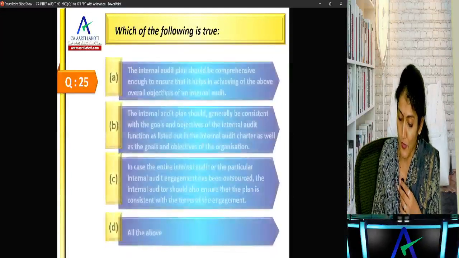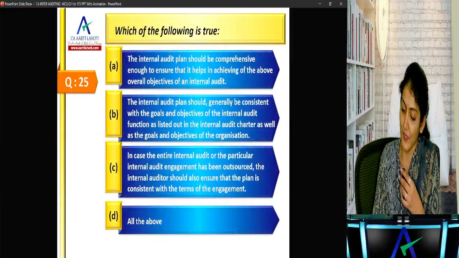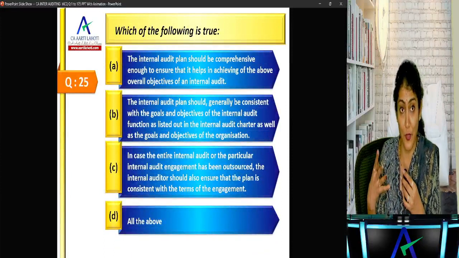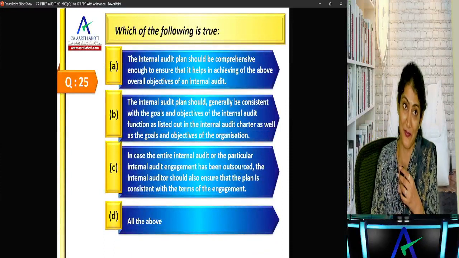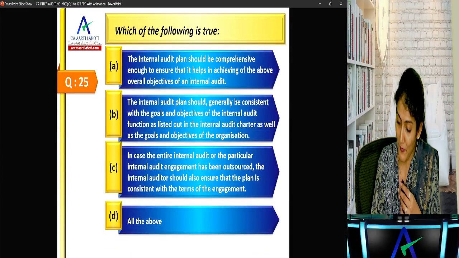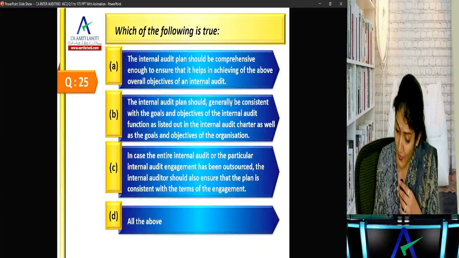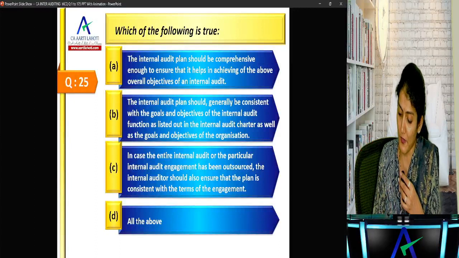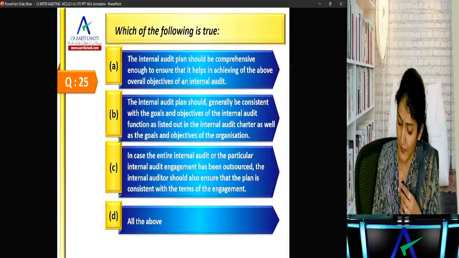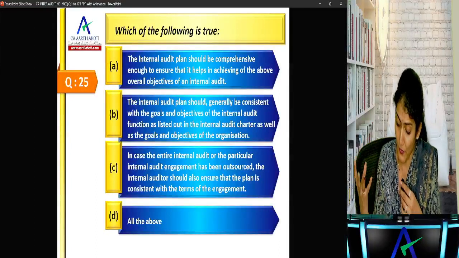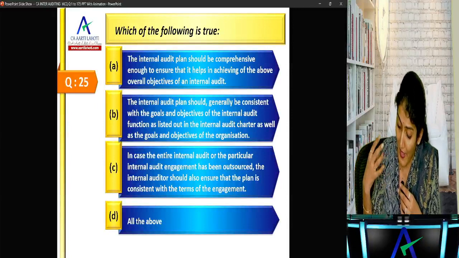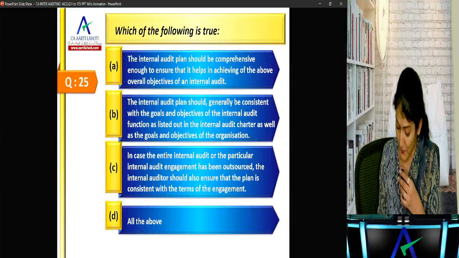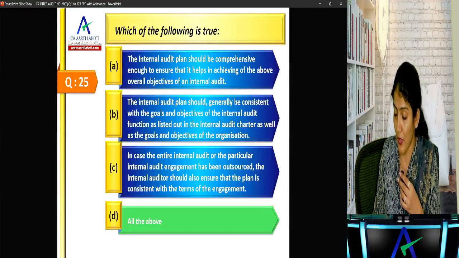Okay. Which of the following is true? Internal audit plan. Now, all of a sudden, they put a question over there on internal audit plan. Should be comprehensive enough to ensure that it helps in achieving the overall objectives of an internal audit. Internal audit should generally be consistent with the goals and objectives of internal audit function. In case the internal audit or the particular engagement has been outsourced, the internal auditor should ensure that the plan is consistent with the terms of the engagement. Right, so obviously here it is all of the above.